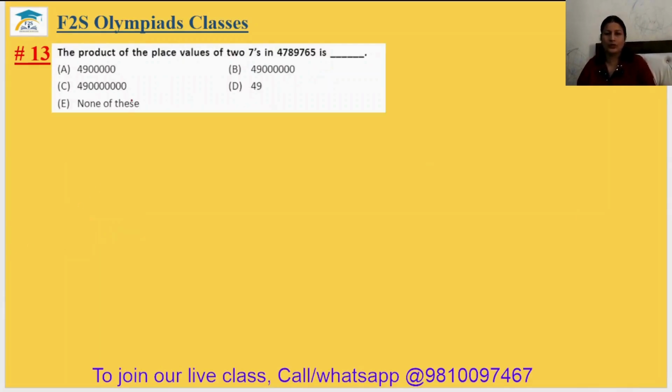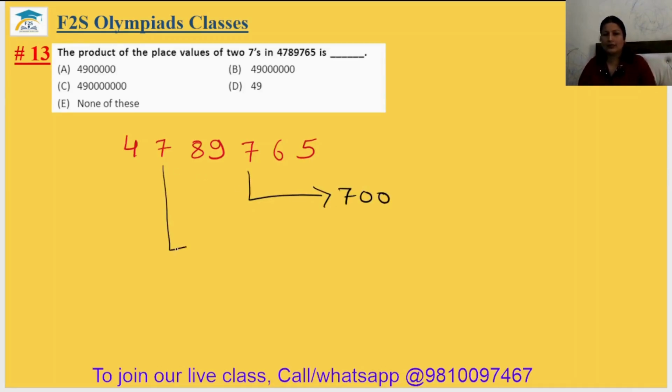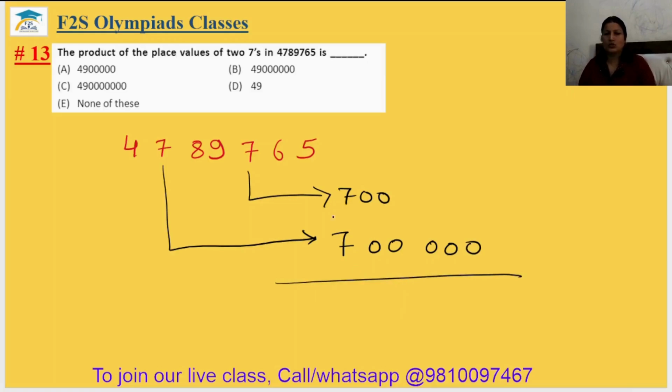Come to the 13th. The product of the place values of the 2 sevens in this is. So what is the number? First copy the number: 4789765. I have to write the place values of the 7. So this is 700 and this is 7 lakh. Multiply these: 7 sevens are 49, and write all the zeros.